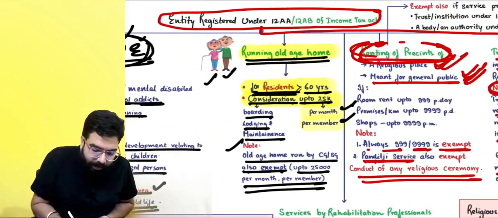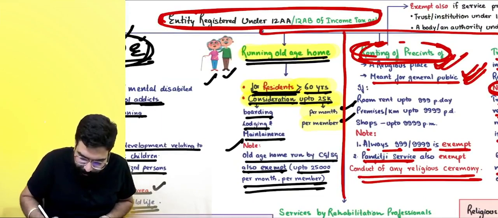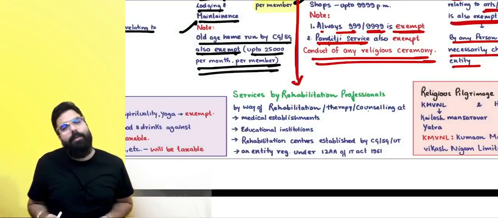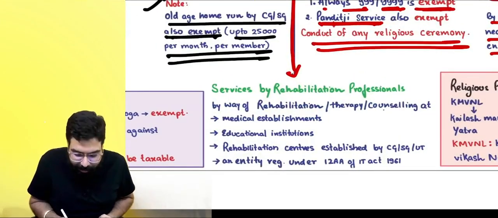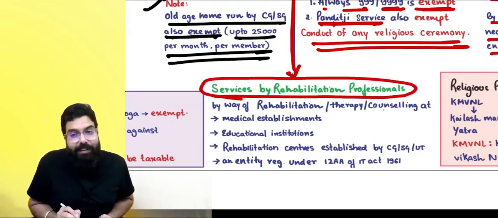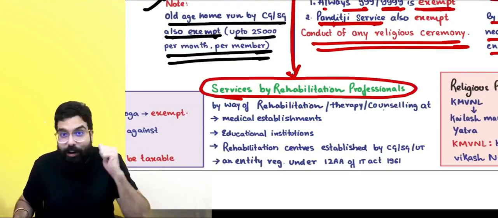Okay, sir. Now, if there is an entity which is registered under 12AA, again one activity has been told over here. Sir, what is the activity? Services provided by a rehabilitation professional. Services provided by doctors are exempted.